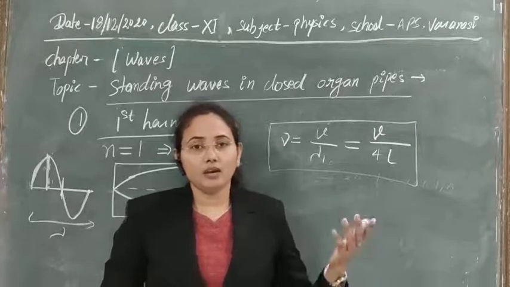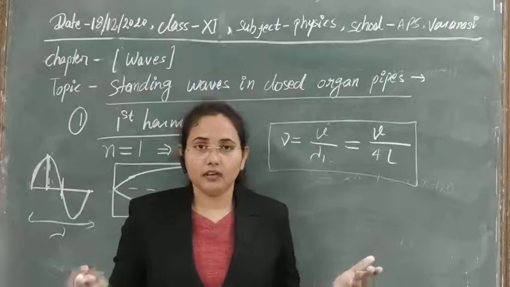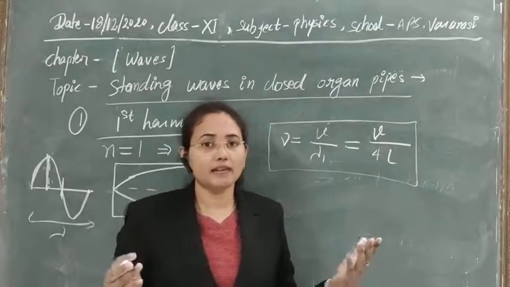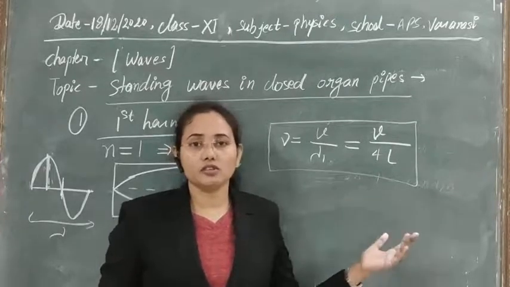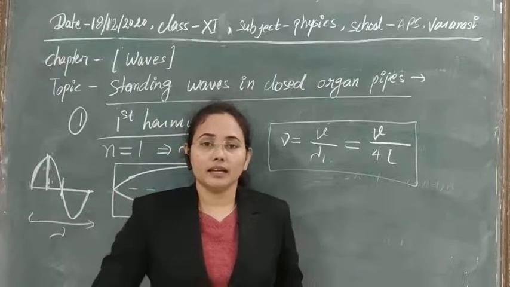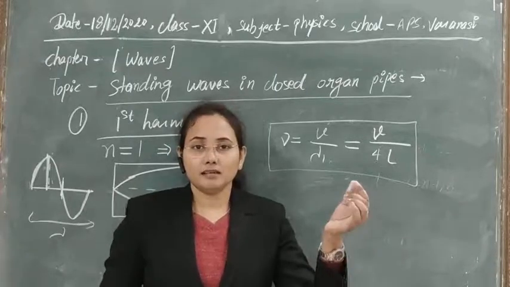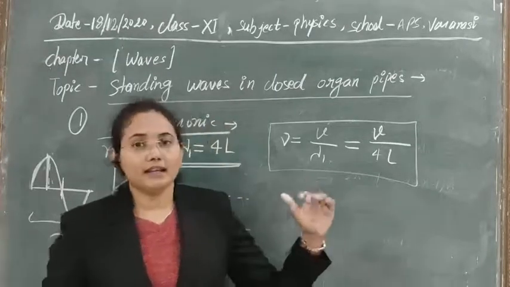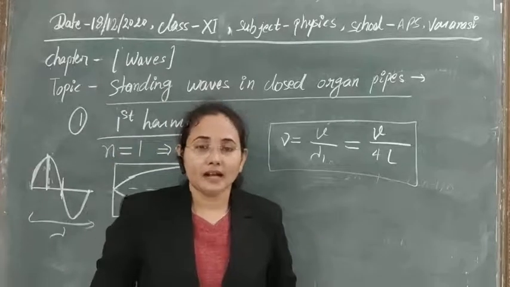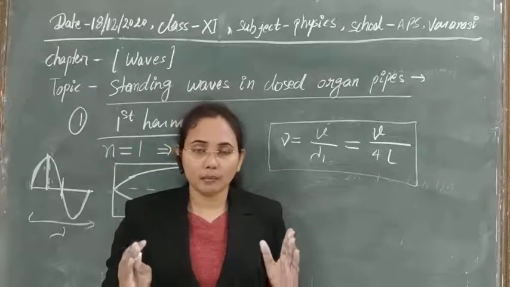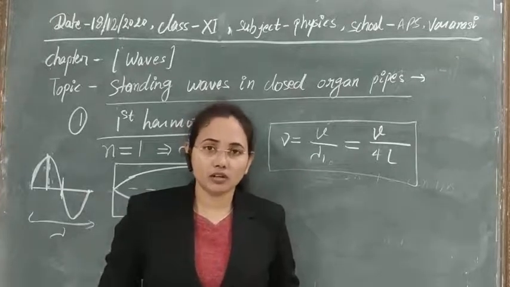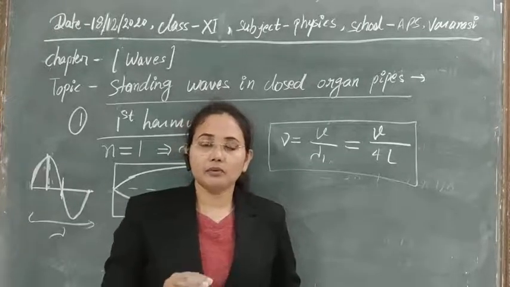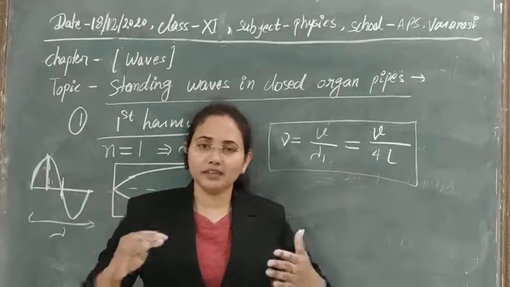Clear? In general, if you see the value of the length in terms of lambda, we get n there. The value of n can be 1, 2, 3, 4 and so on, and that n is known as the mode of vibration. Vibrations can be produced in different modes, in different ways.